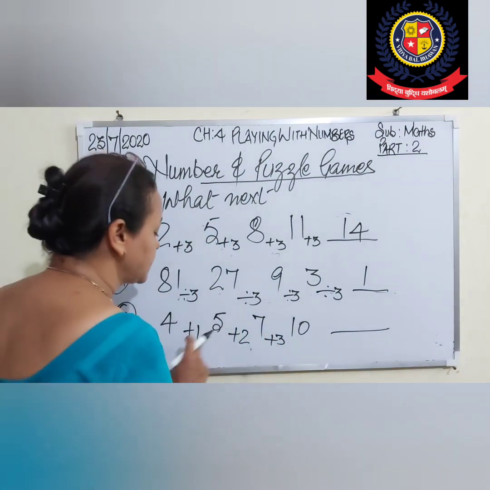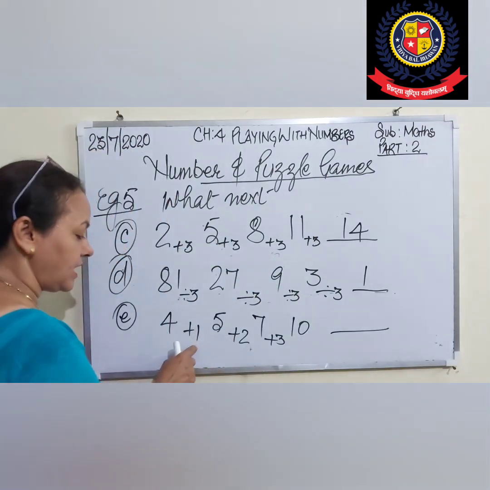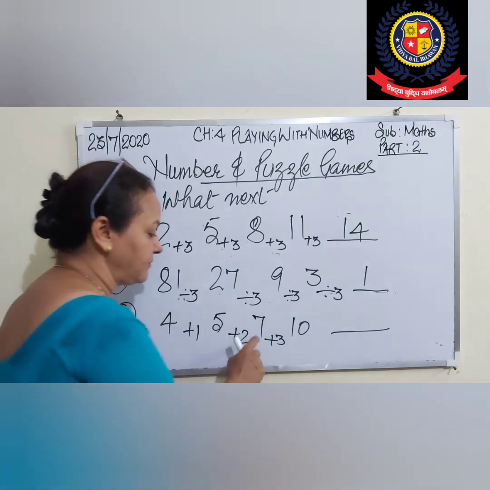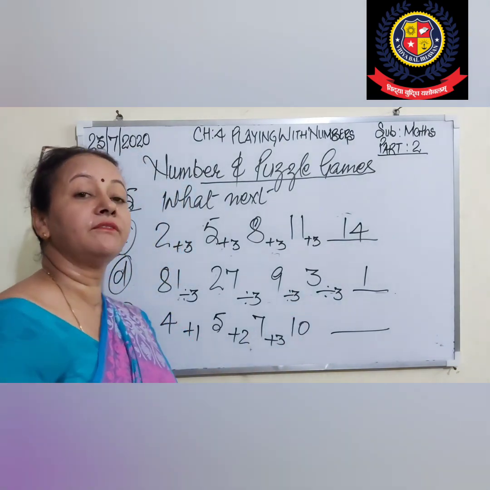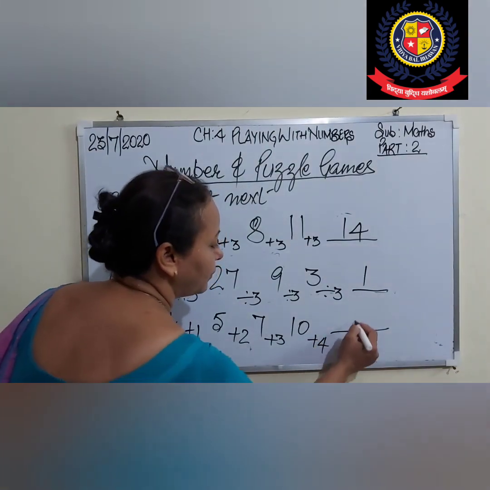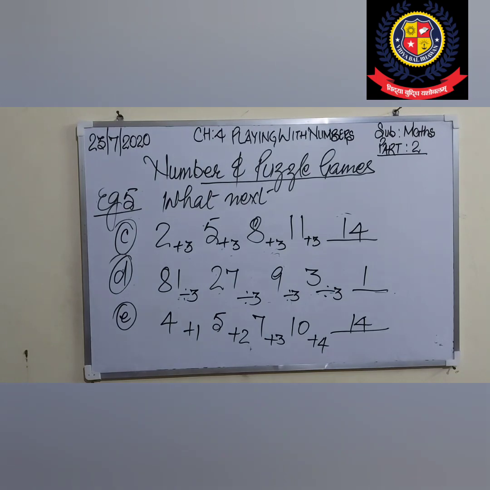And with 10, we add in increasing order. Earlier, first of all, we added 1. Then with 5, 2. Then with 7, 3. Then with 10, what will we add? Yes, very good. 4. What are we getting? 14. This is your example number 5.